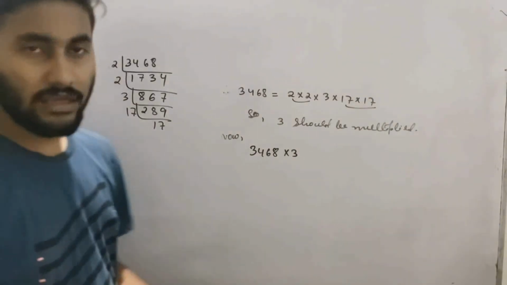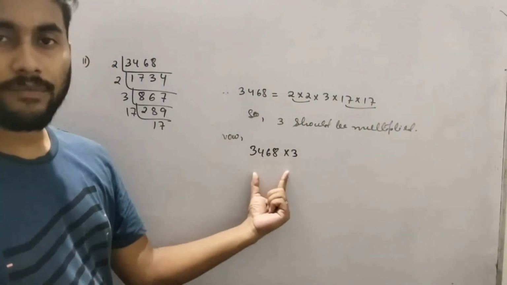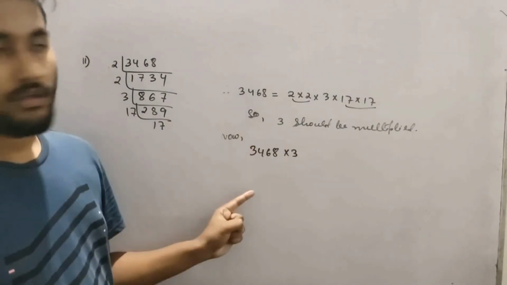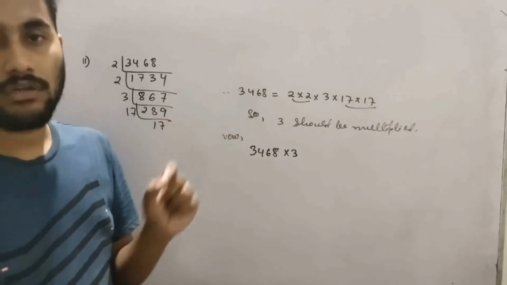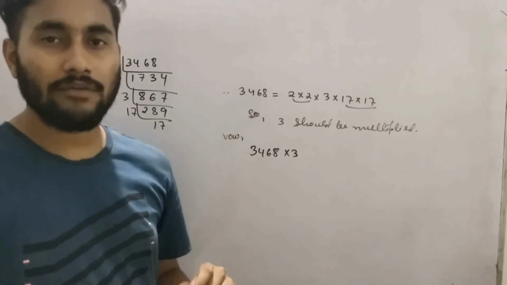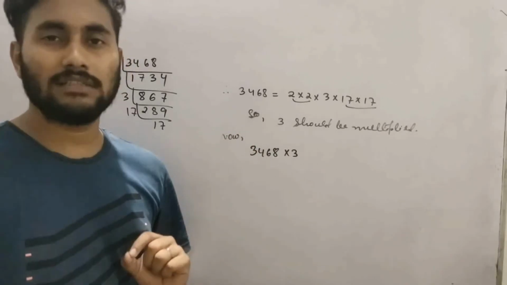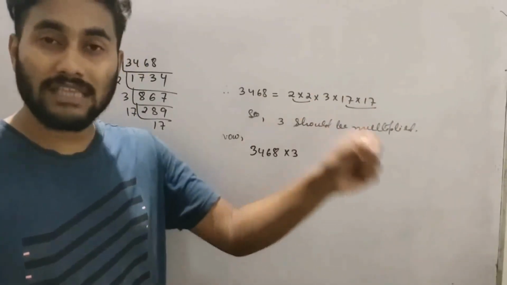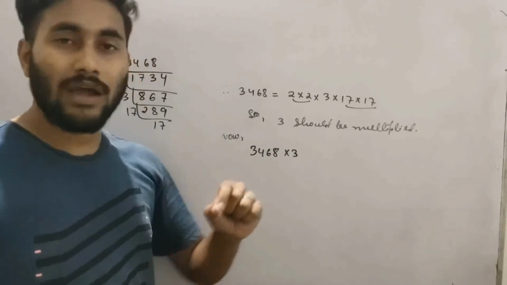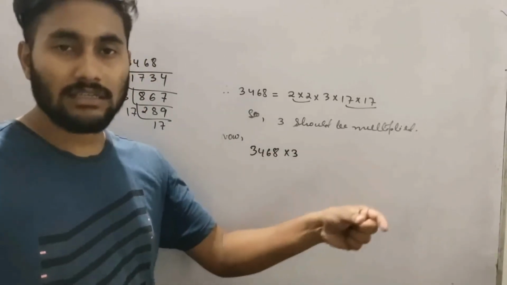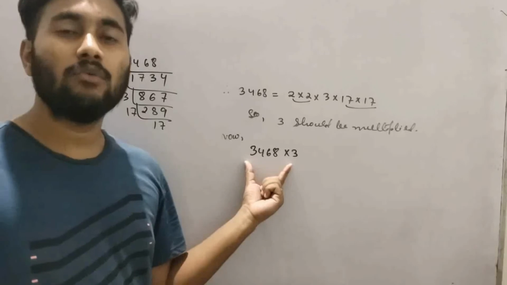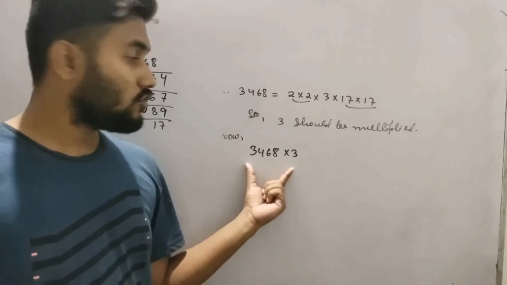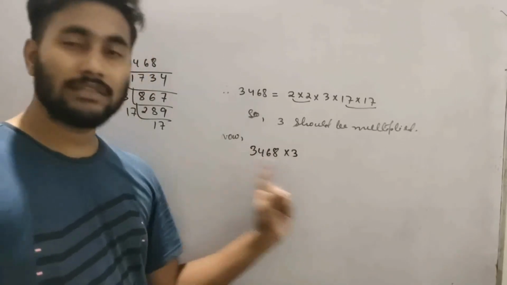If I multiply 3, no need to multiply this one. Your answer is not this one. Your answer is the square root. See, in that question, the example I have given, 36 is not the answer. Your answer is what? 3. Oh, sorry, your answer was 6. 12 into 3 was easy, so I have done 36. But this will be difficult, na? It will waste your time in the exam. So no need to multiply this. This is not your answer.